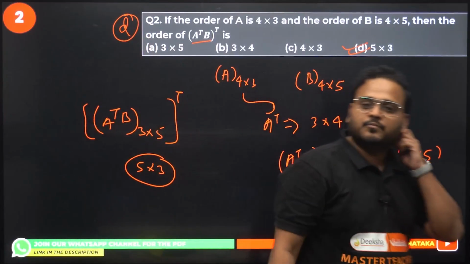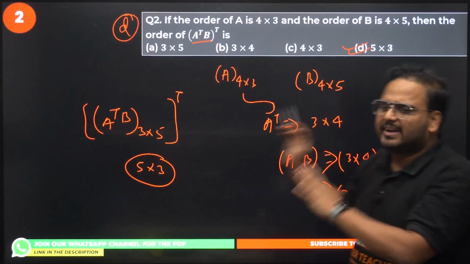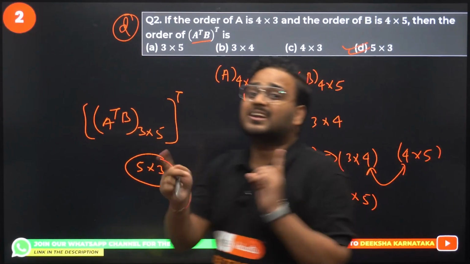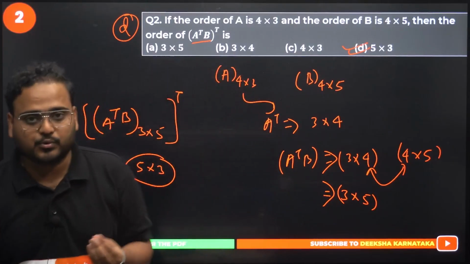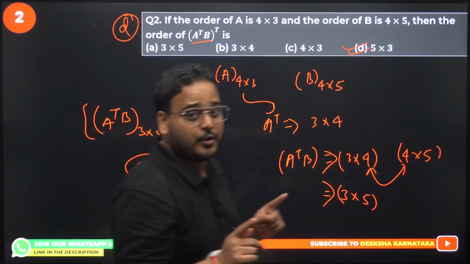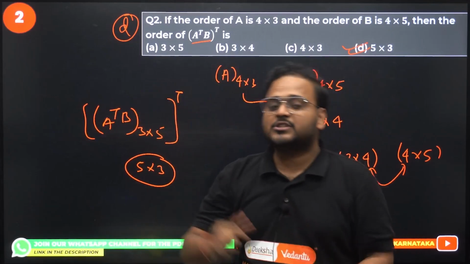Question number 2, very simple question. No need to write any of these steps. I just showed you so that you understand how the flow of the order change has occurred in the case of transpose. Again, I have taught you all the concepts. Hope you have watched that complete revision video. I have done a complete revision video. This is a 1 marker.